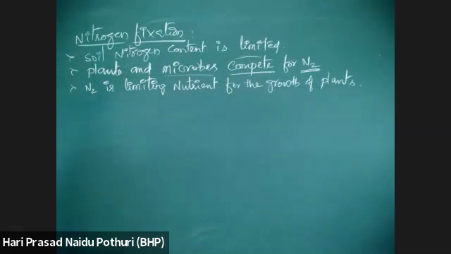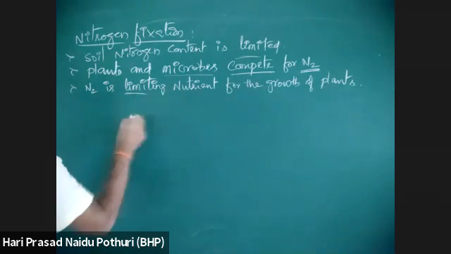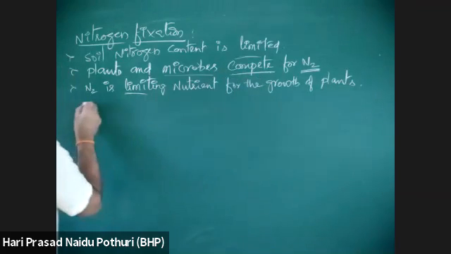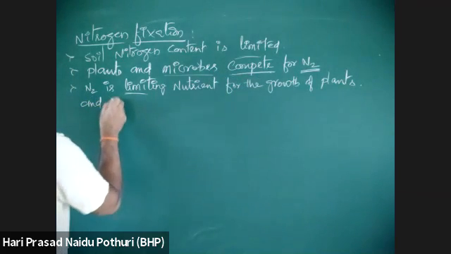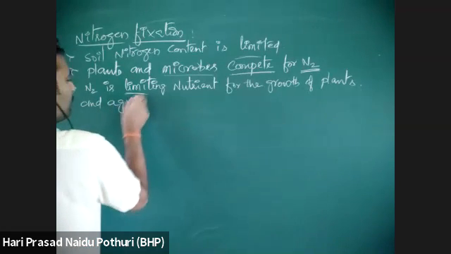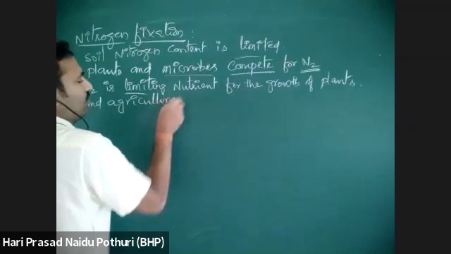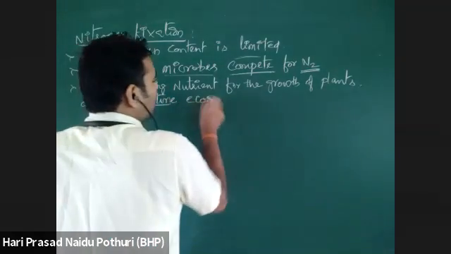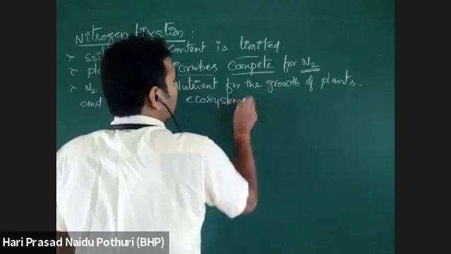As nitrogen is a limiting nutrient for the growth of plants, it is limiting for plants and agriculture also. That's the agriculture ecosystem.